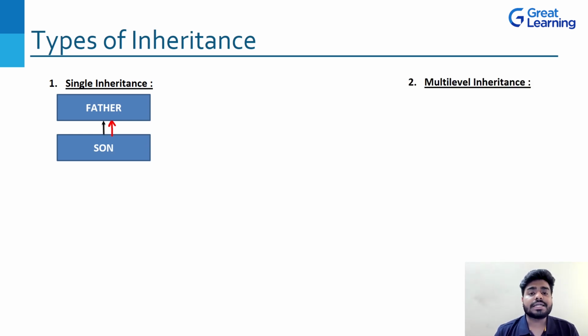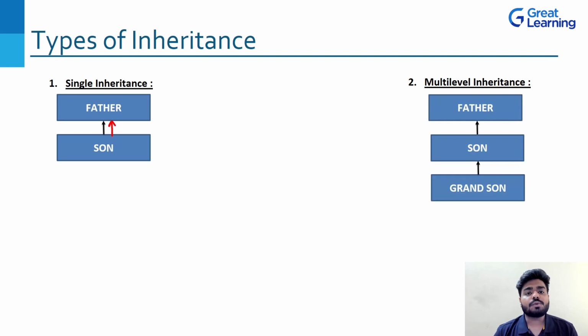Now, the next is multi-level inheritance. The name suggests multi-level, right? That means there are several levels. Let's see what the levels are. So there are several other people also. We have the father, son, and then we have the grandson. Okay? We can have it like this also, that you have great grandfather, and then grandfather, and then father, and then son, and then grandson, right? It can be like that also.